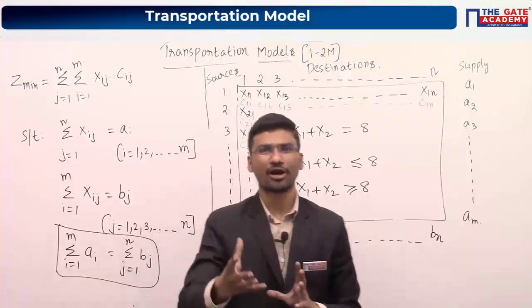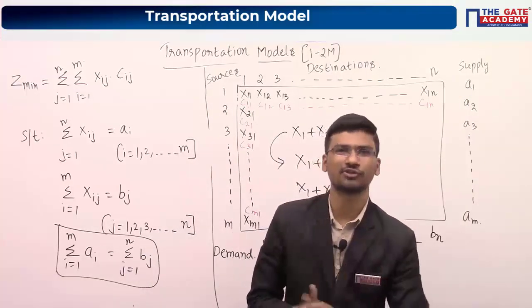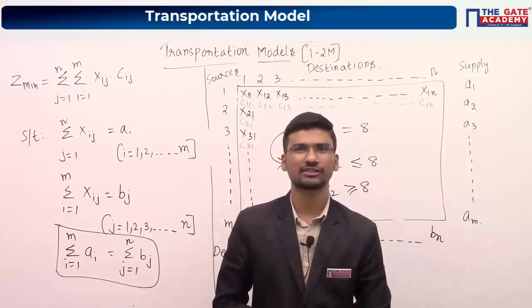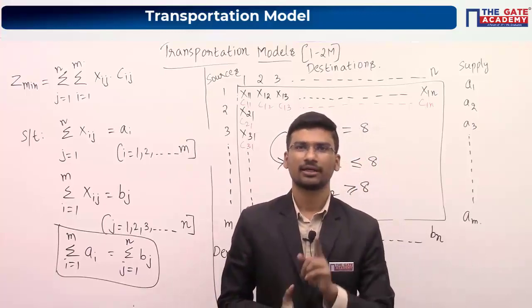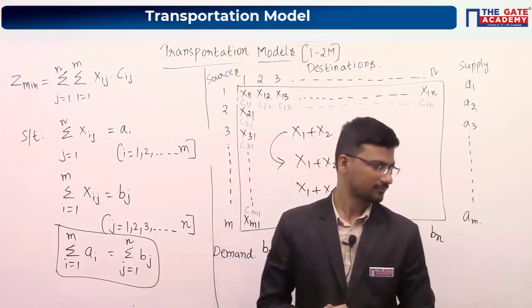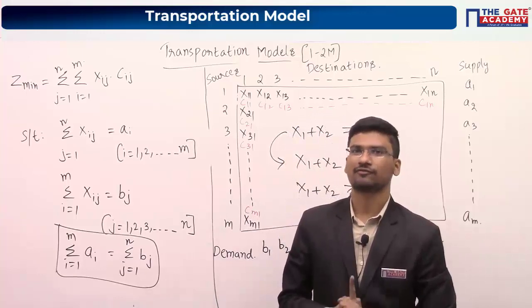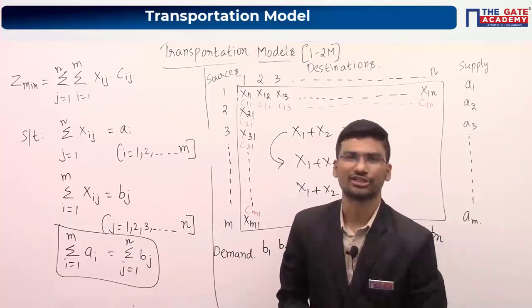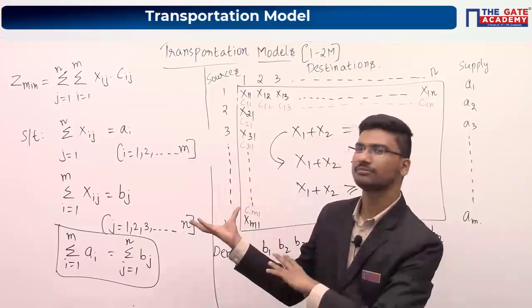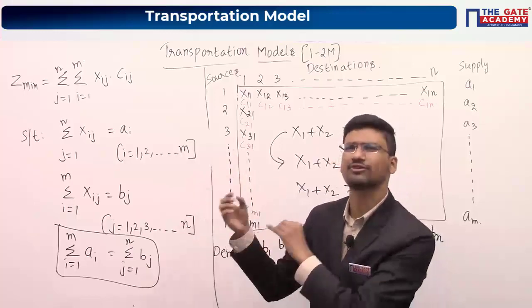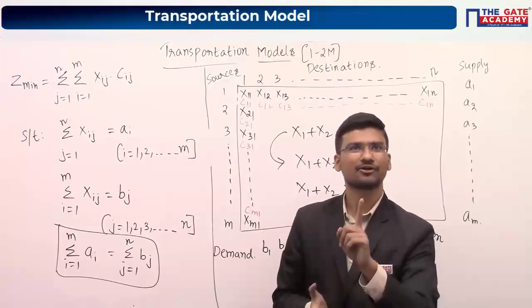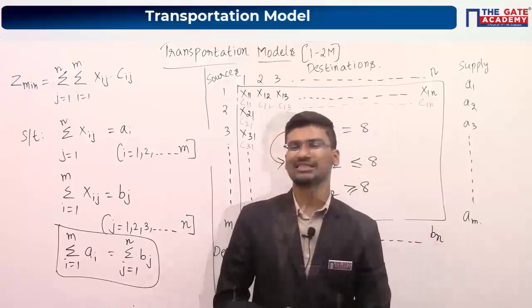So now write down some more points. Okay, keep getting types of solutions. First type of solution, feasible solution. So in transportation, for transportation problems, we are discussing types of solutions.